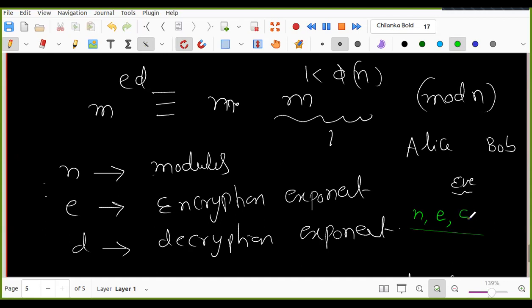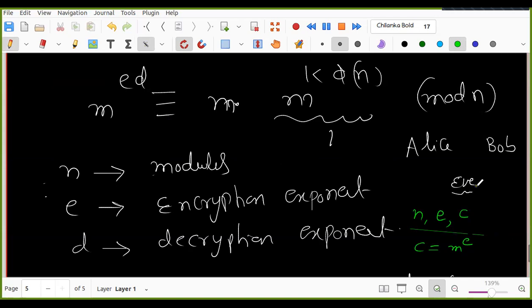So C is known, and she knows that C is equal to M power E. She knows it is the RSA crypto system, and she knows that D can be obtained once we know the inverse of E, but she cannot compute that, right?